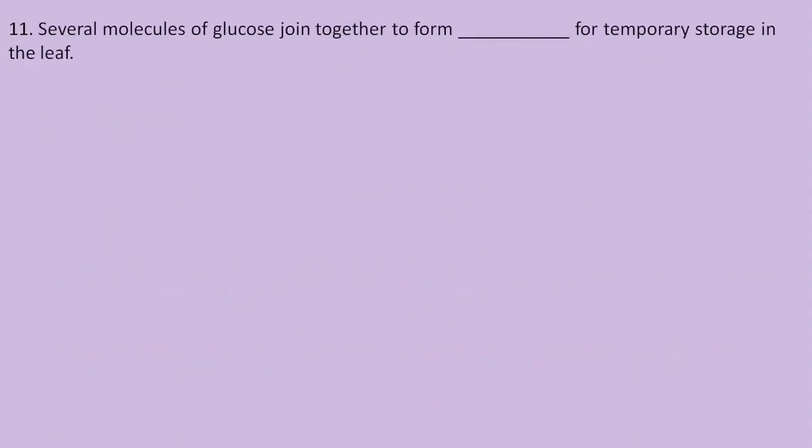Let us move on to the last question of this video. Several molecules of glucose join together to form dash for temporary storage in the leaf. And the options are option A, insoluble starch, option B, soluble sucrose. Any guesses over here? Okay, so when the food glucose is manufactured in the leaves, it is either immediately utilized by the cells of the plant, or else it is stored in the form of insoluble starch. Yes. So here the correct answer is option A.